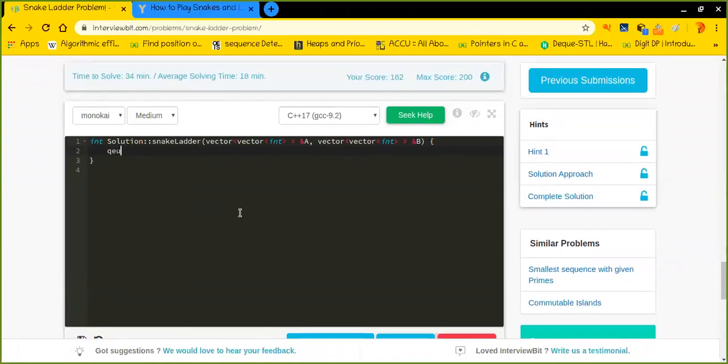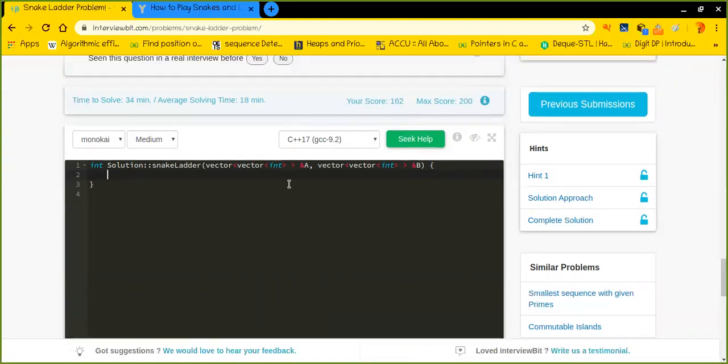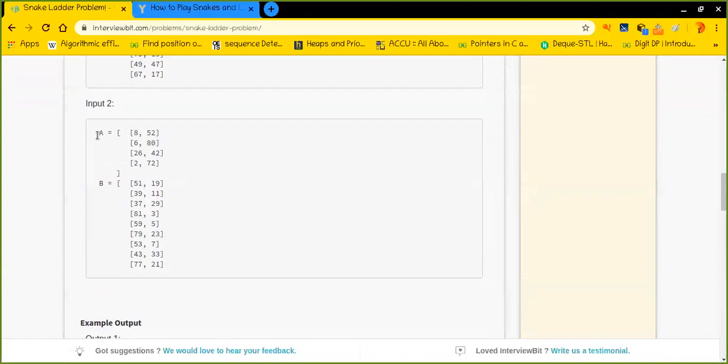So basically, guys, we will be using a queue here, because as I have already told you, we will be using the BFS algorithm in this particular question to solve it. And for that, first of all, we have two different matrices, okay? But to access, for example, let me show you. For example, this is the matrix which defines the ladder position. So for example, at some point of time, I have just reached position 6. Okay.